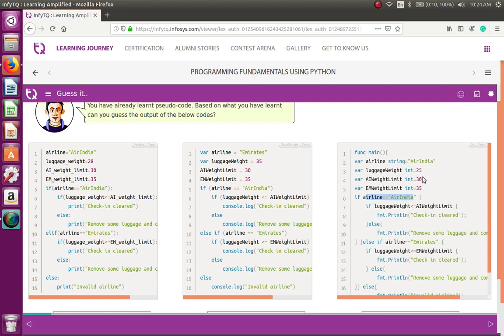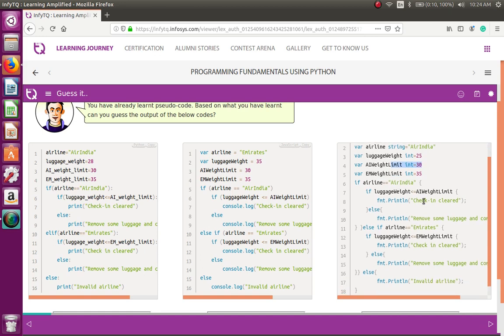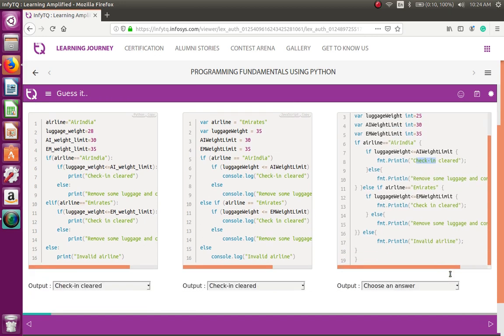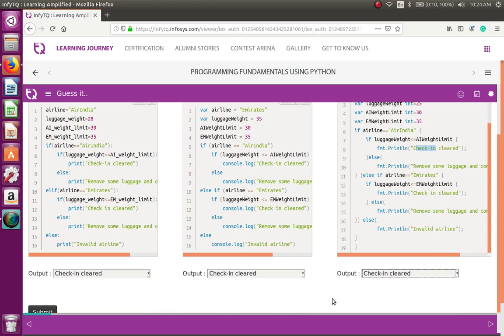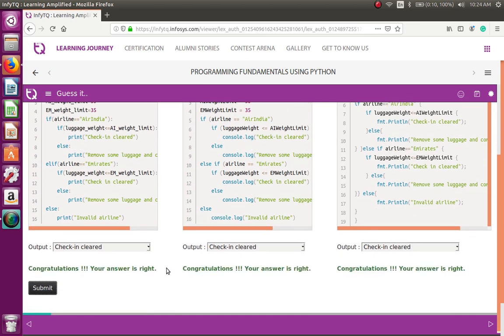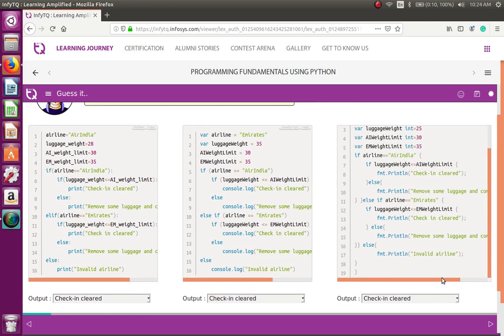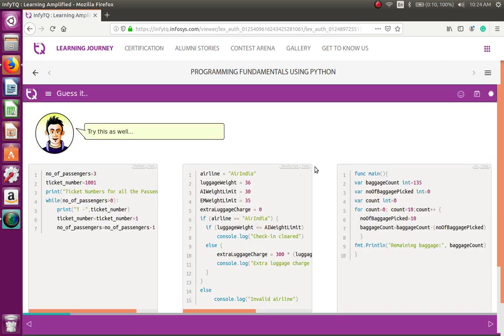So if luggage weight is less than or equal to Air India weight limit: luggage weight is 25, Air India weight limit is 30, yes. So here it is checked and cleared. Here also the output should be checked and cleared, yes. So let's submit this. All three are right. Then we can move on.